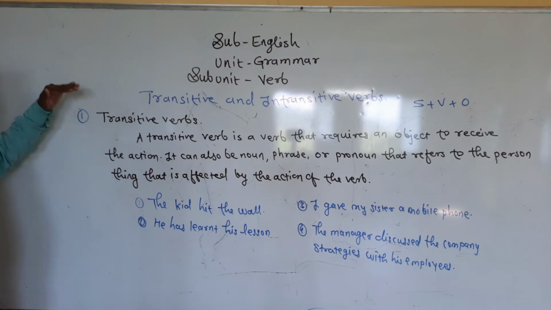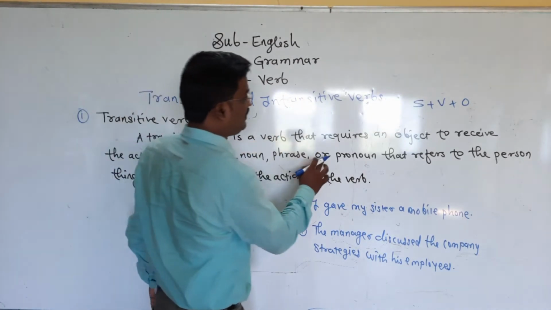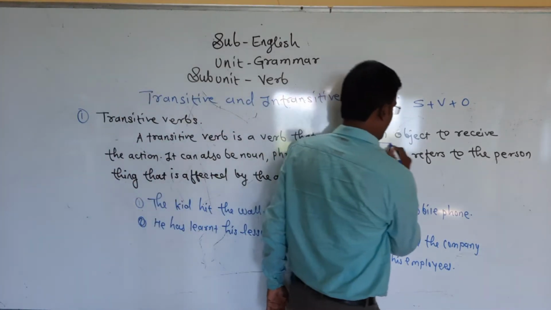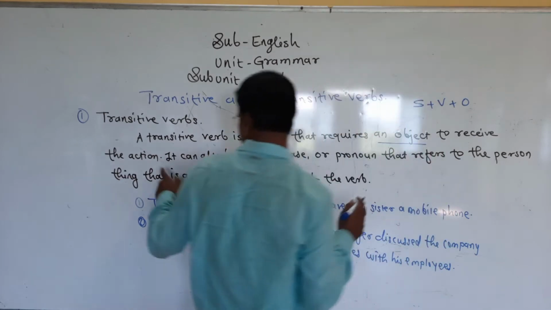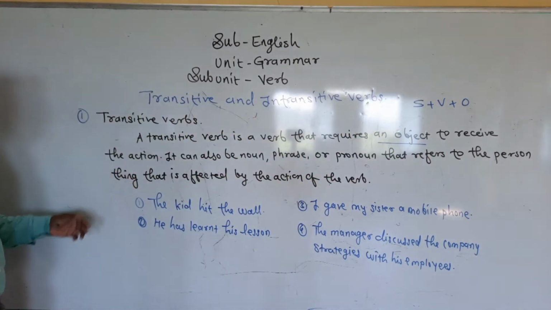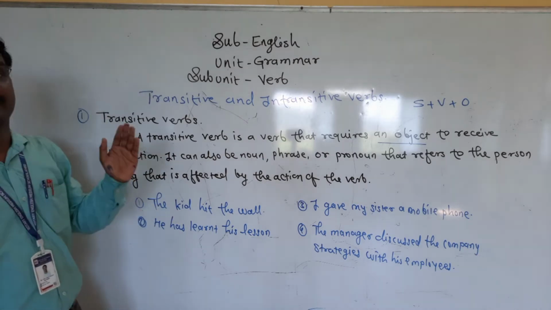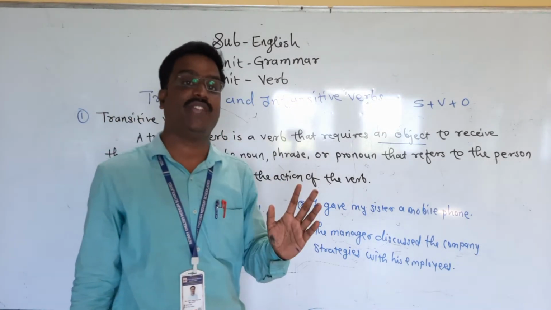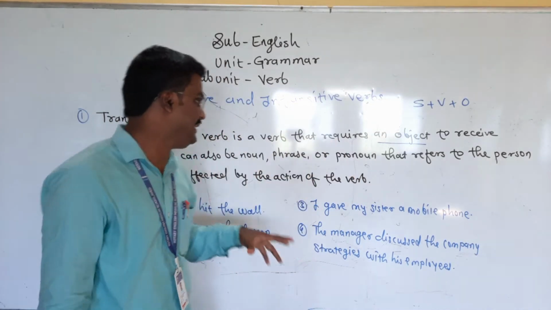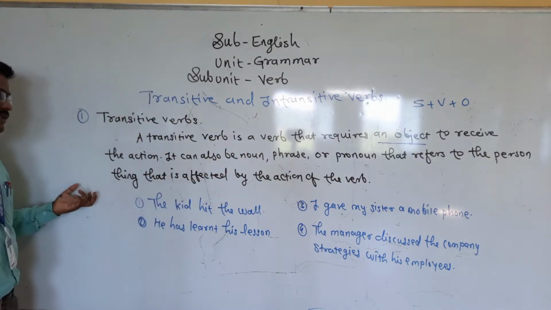So what is meant by a transitive verb? A transitive verb is a verb that requires an object. It is very important to receive the action. Object is necessary in the transitive form of the verb.